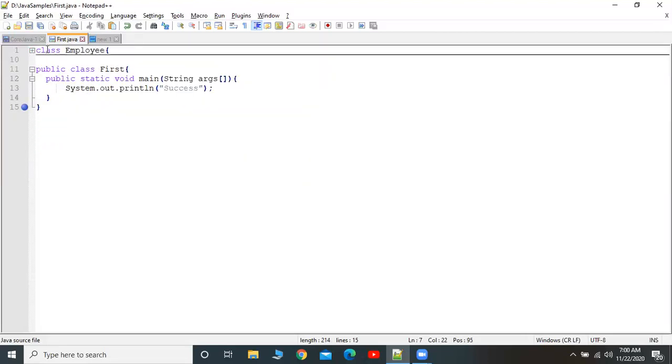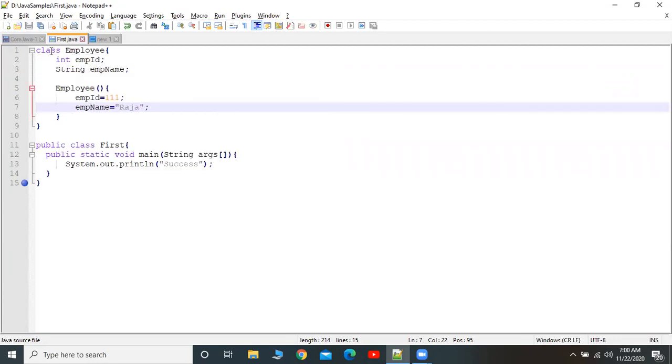So very simple, this is the way we have to write a class. Class is a keyword, then we have to give a name of the class. This is a user defined name, you can give anything. Inside we have two instance variables, emp id and emp name. Each and every variable should have a data type. Here emp id is an integer and emp name is a string.